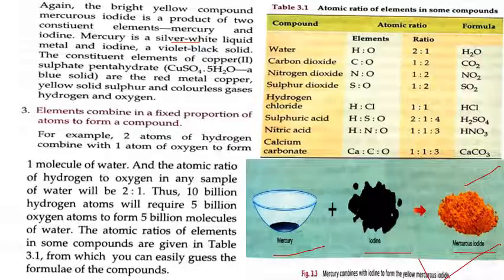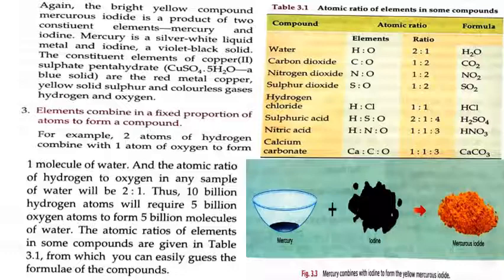So we will now go to the third property. Elements combine in a fixed proportion of atoms to form a compound. For example, two atoms of hydrogen combine with one atom of oxygen to form one molecule of water. And the atomic ratio of hydrogen to oxygen in any sample of water will be 2:1. Thus, 10 billion hydrogen atoms will require 5 billion oxygen atoms to form 5 billion molecules of water.